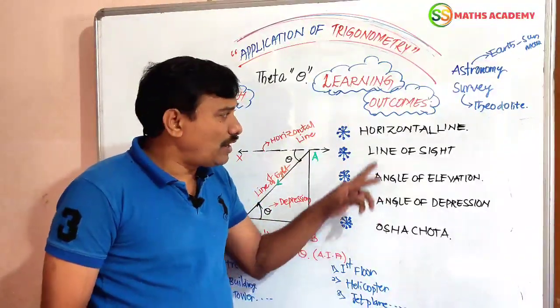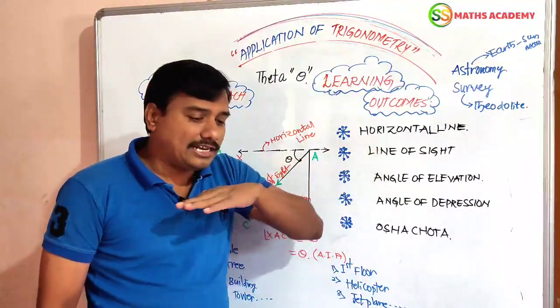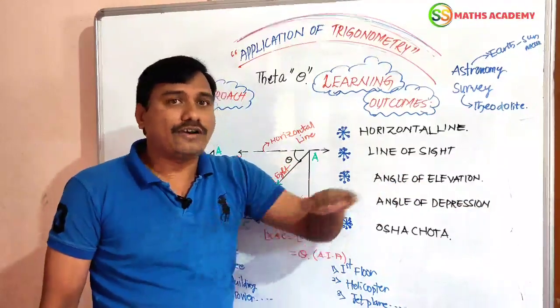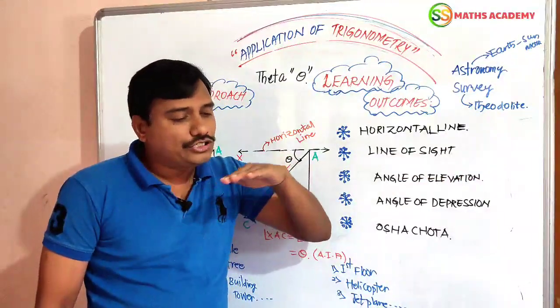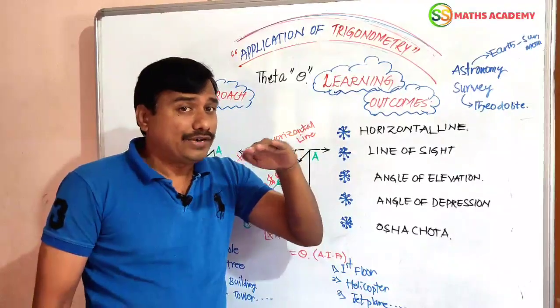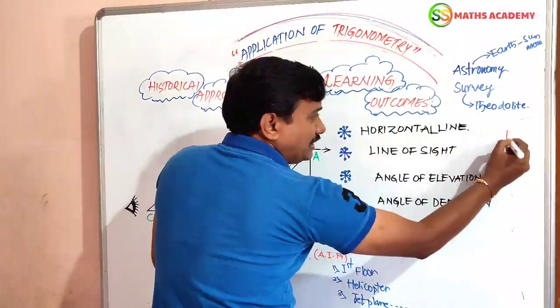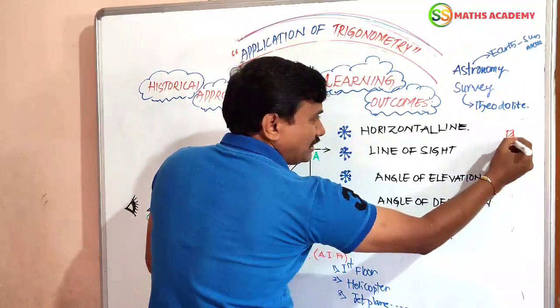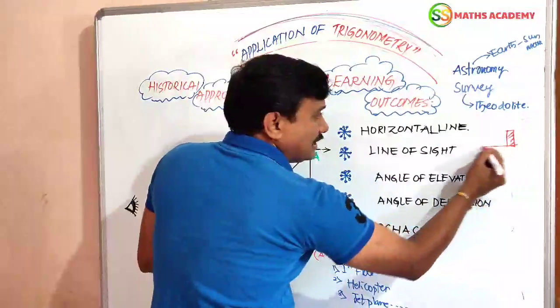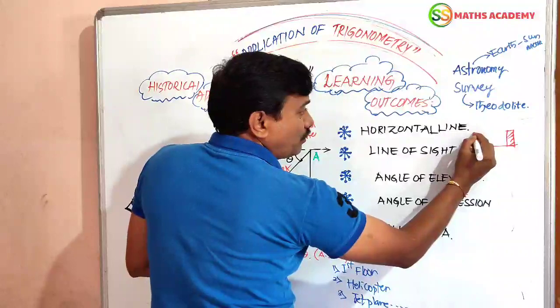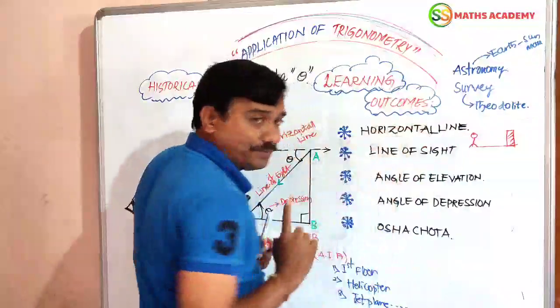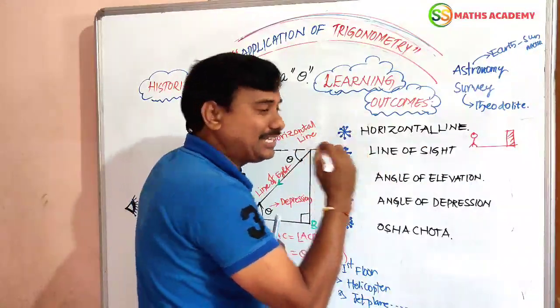Friends, you have to see what the horizontal line is: a line which is parallel to the earth level. For example, you see, friends, here one object is there. This is a ground level. One person is observing the object from here.